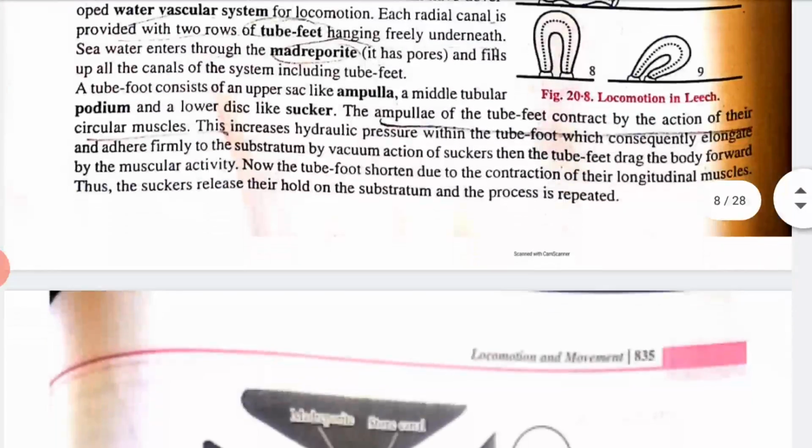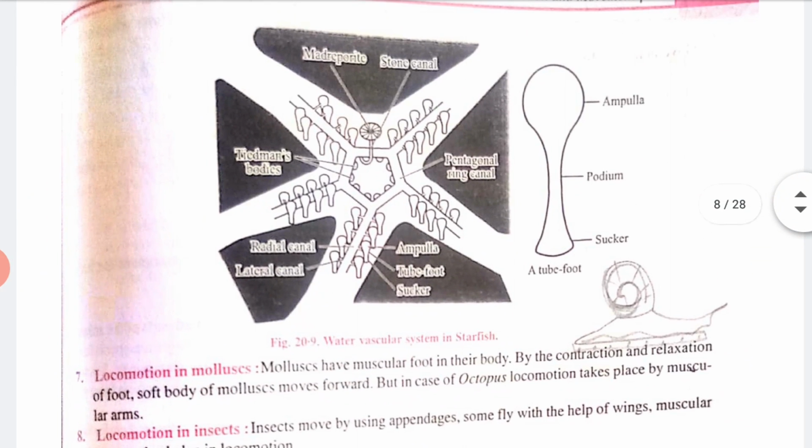Now locomotion in starfish. This is the picture of starfish. Echinoderms like starfish have developed a water vascular system for locomotion. Each radial canal is provided with two rows of tube feet. By this way starfish can move.